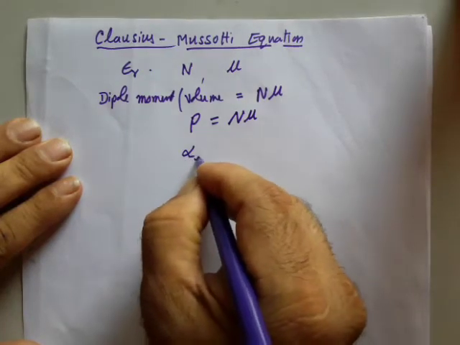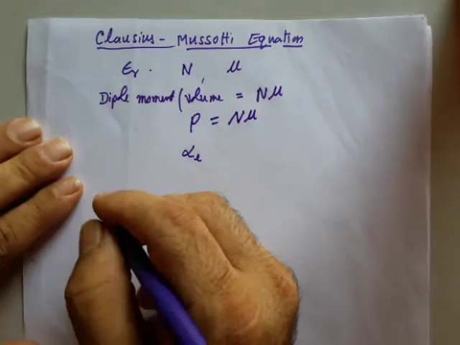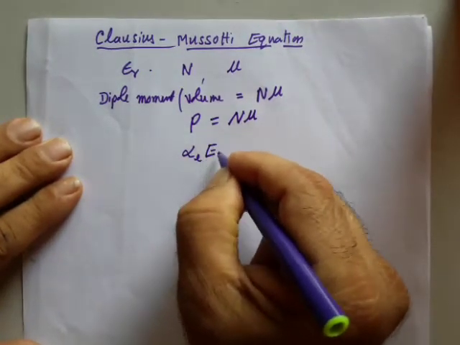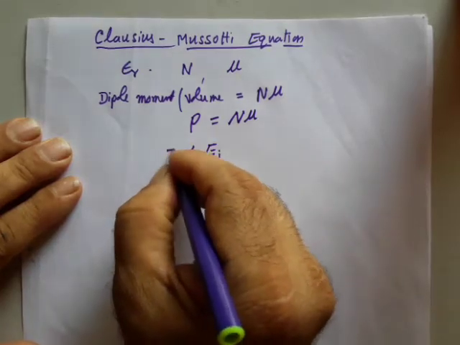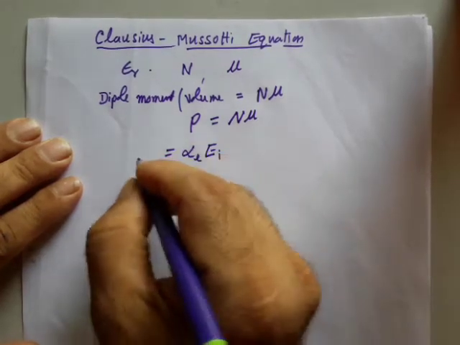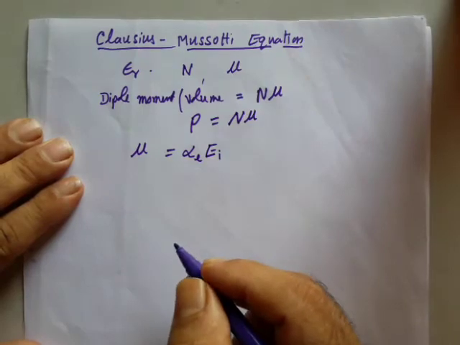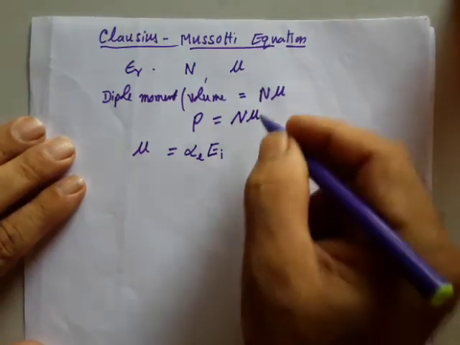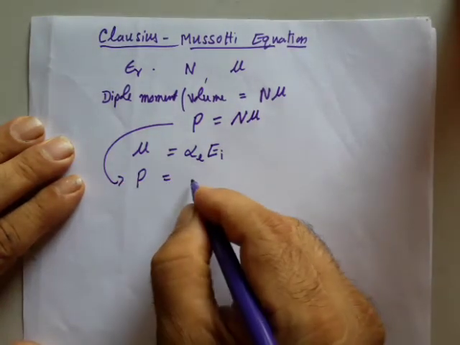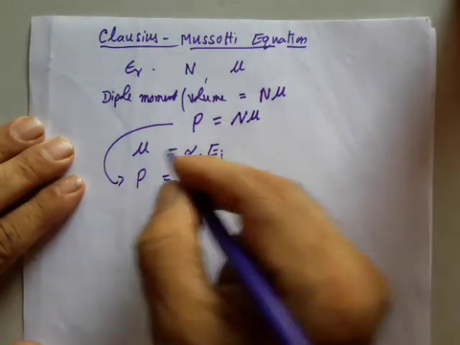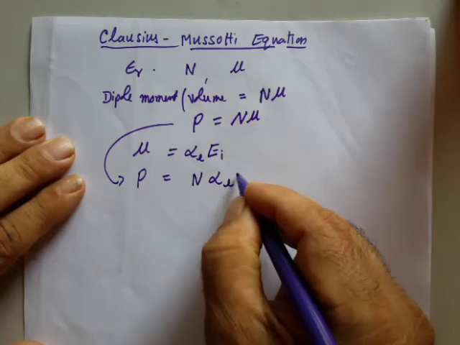Suppose alpha e is the electronic polarizability of the above material, and Ei is the internal electric field of the material, then the product of alpha e into Ei is given by the dipole moment. Therefore, the polarization, I can write it as equal to n into mu, where mu is nothing but alpha e into Ei.